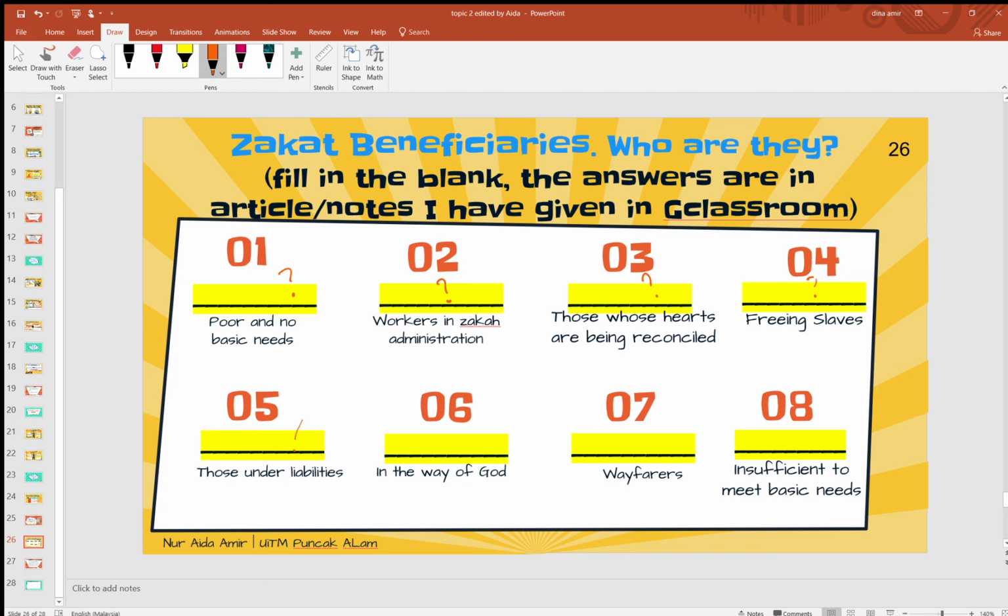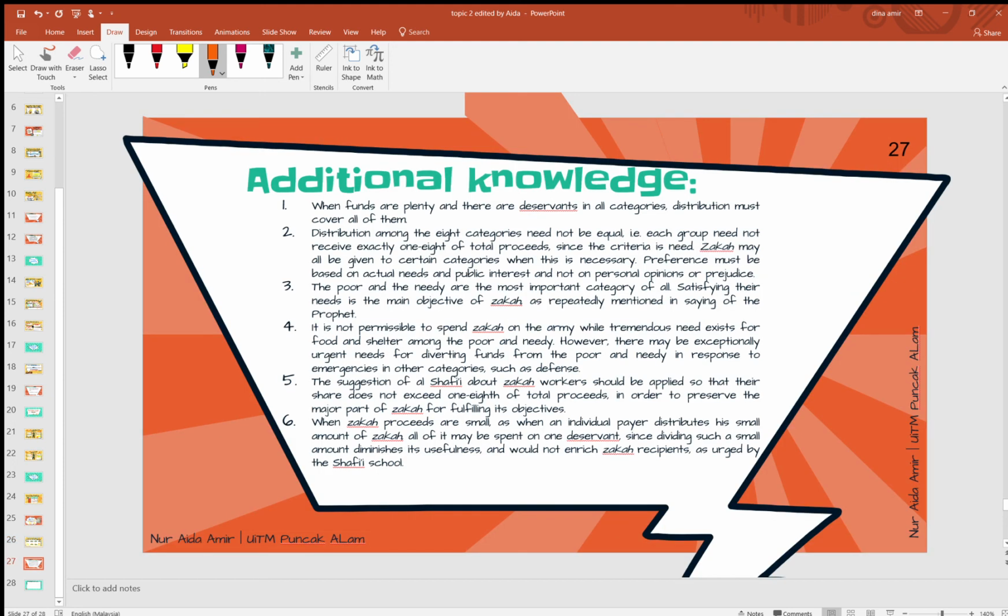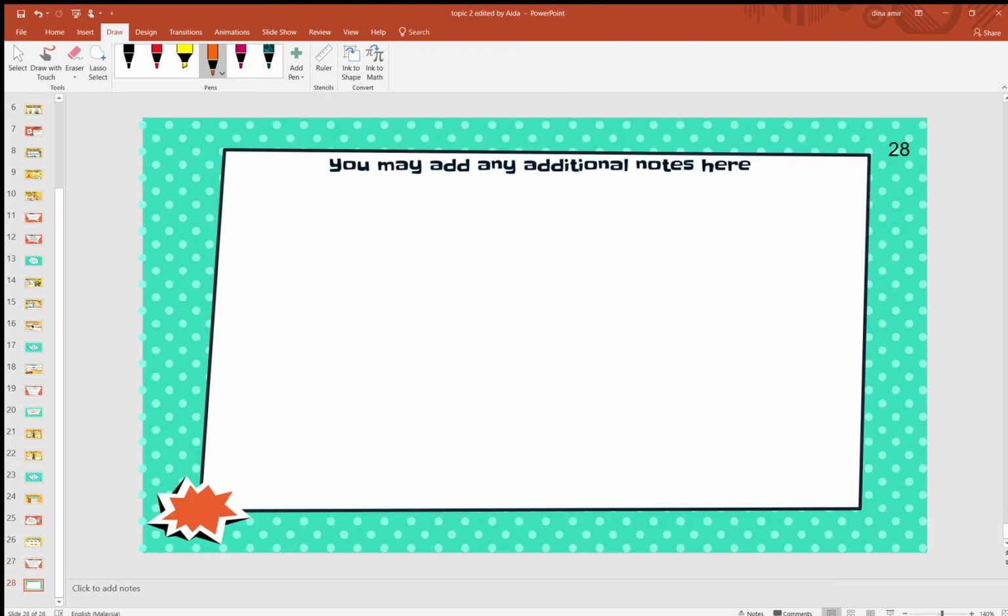So this one you fill in the blank. Okay. And then next is additional knowledge that you can read by yourself. Don't forget, is just that to add up to your zakat knowledge. Alright. And then okay, this is for your own notes lah.